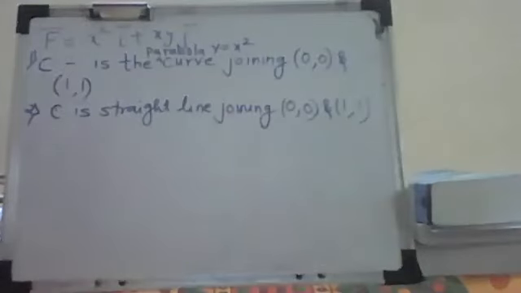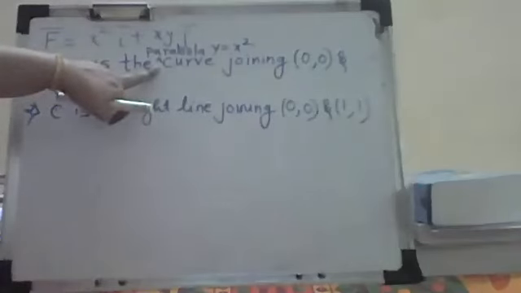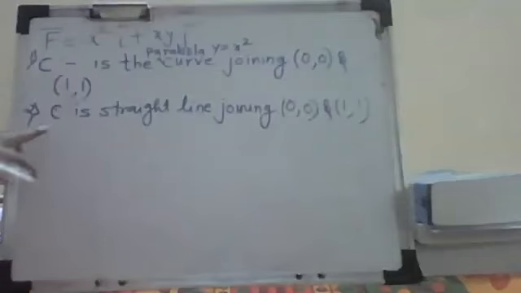So what I have is f bar is x square i bar plus xy j bar, correct? Purposely I am going very slow because it is completely a new topic. C is a parabolic curve, y equal to x square, joining (0,0) and (1,1). Or C is the straight line joining (0,0) and (1,1). So I have two points only, (0,0) and (1,1), correct?